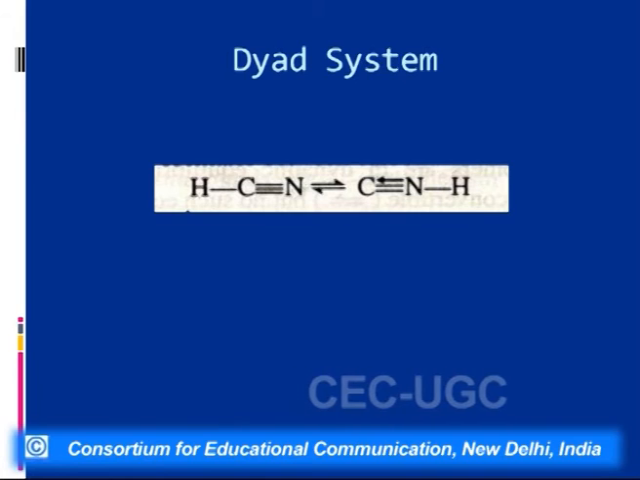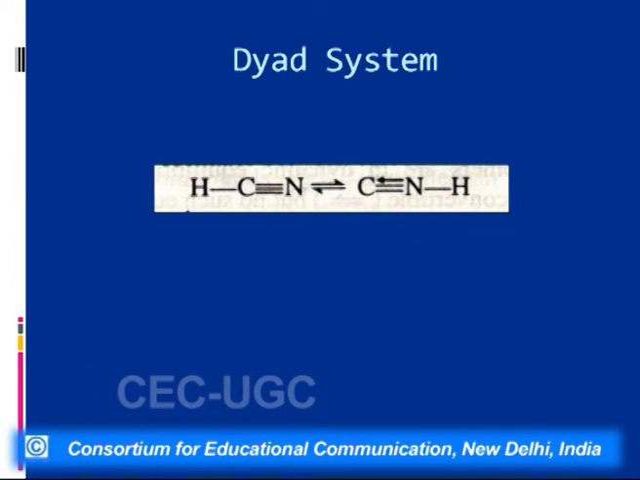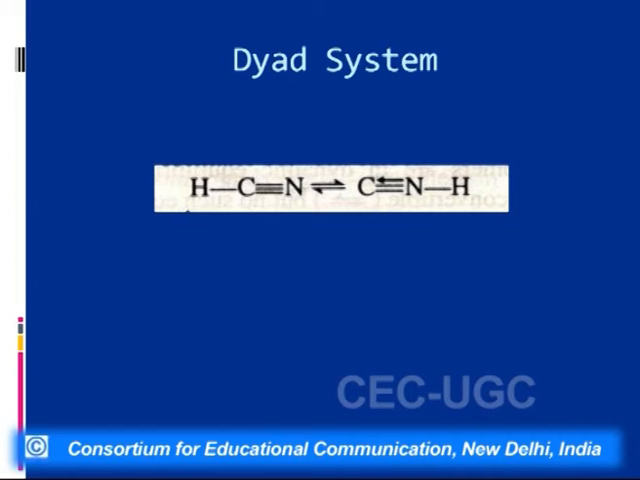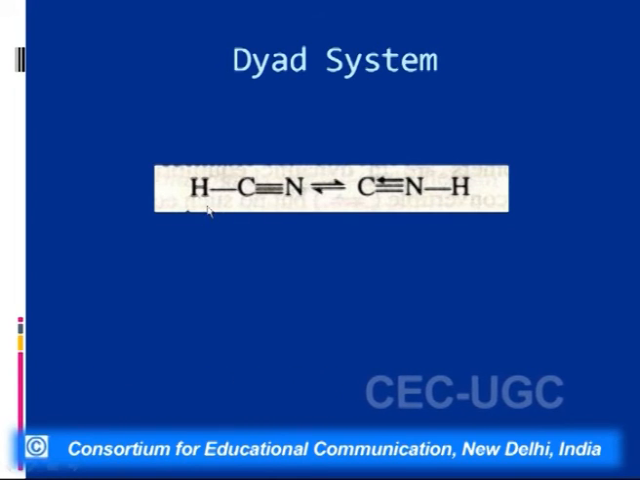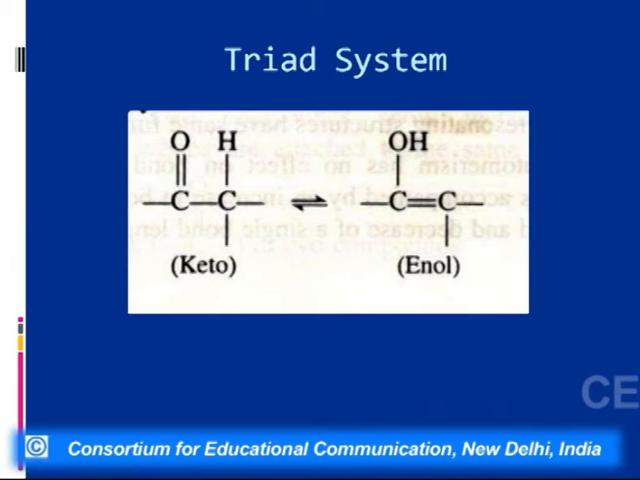Now, tautomerism can be of 2 forms. First is the diad system. When we talk of the diad system, what we find here is that hydrogen migrates from the first to the second atom. That is, it is migrating from this carbon to this nitrogen. So this is known as the diad system. We can also have another system, which is the triad system, and the common example of this is keto-enol tautomerism, and today we will be discussing in detail keto-enol tautomerism only, whereas other forms of tautomerism are also possible.